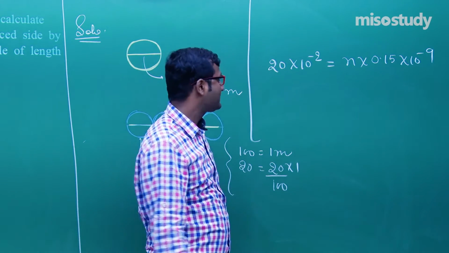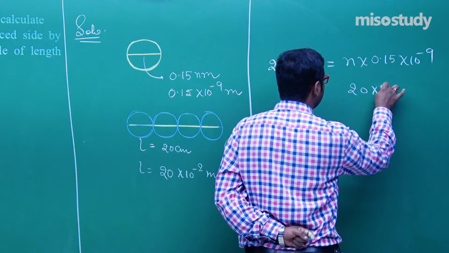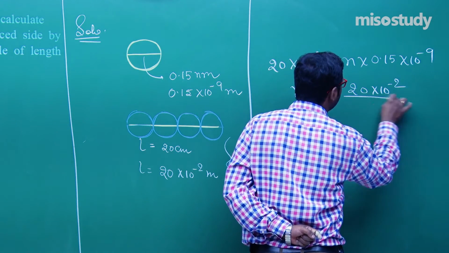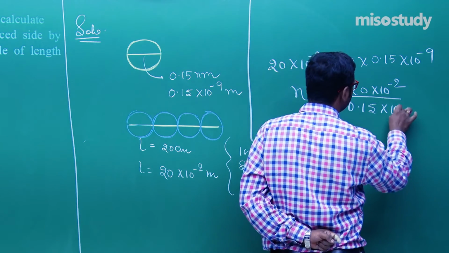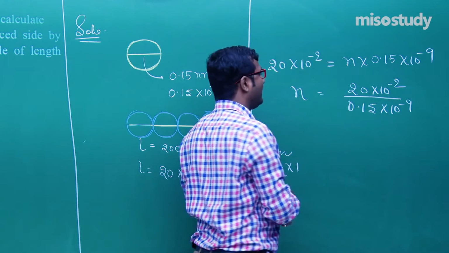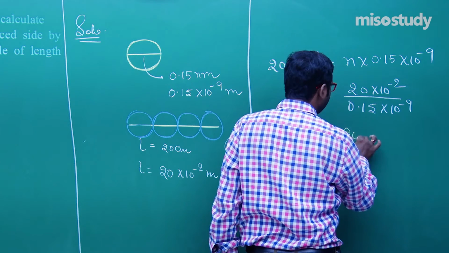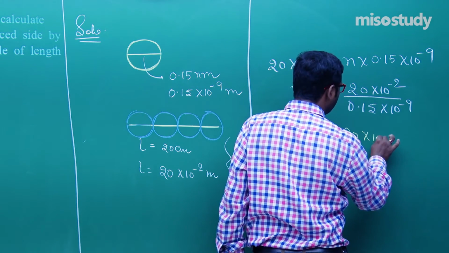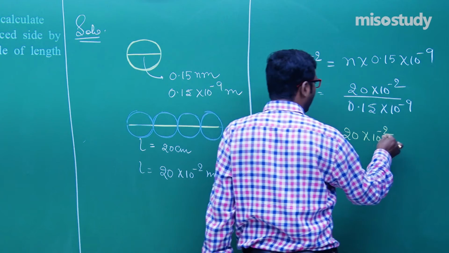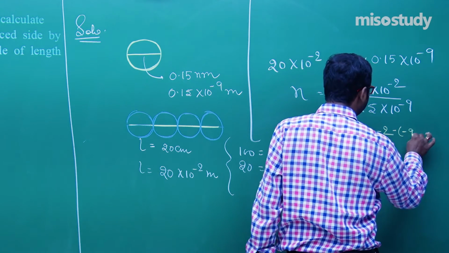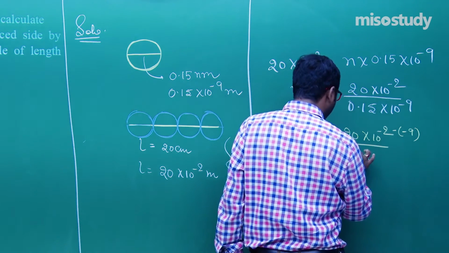Am I right? Now what is n here? That is 20 into 10 to the power minus 2 divided by 0.15 into 10 to the power minus 9. After solving, 20 into 10 to the power minus 2 minus 9, divided by 0.15.